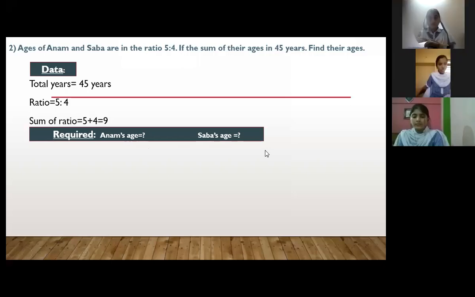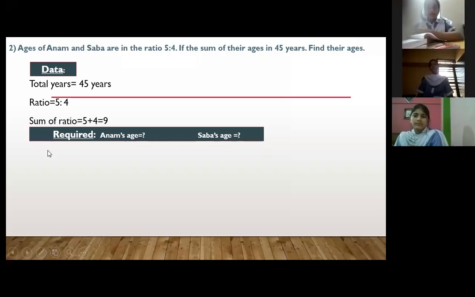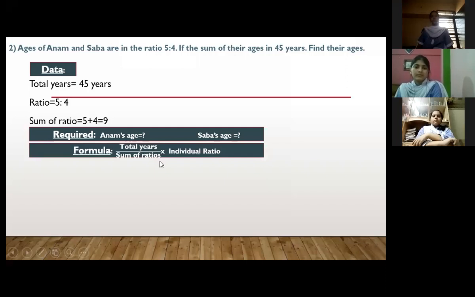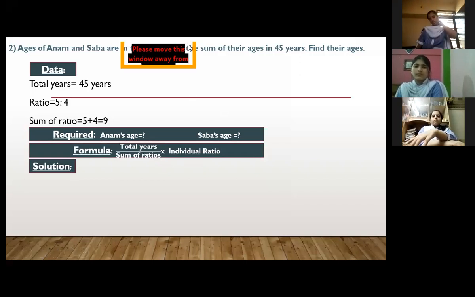Okay. So now we have to write the formula. What will be the formula here for this question? The formula is total years over sum of ratio into individual ratio. Okay. Now don't write total amount, we have to write total years. Now in the solution, first find out Anam's age. For Anam's age, what will be the ratio? For Anam, the ratio of age would be 45 upon 9 into 5.